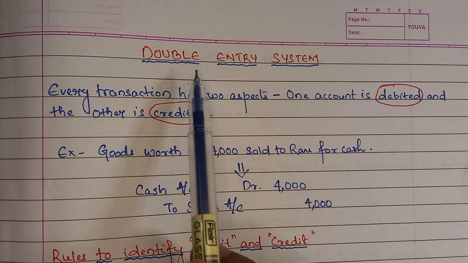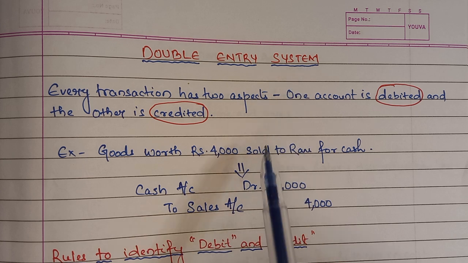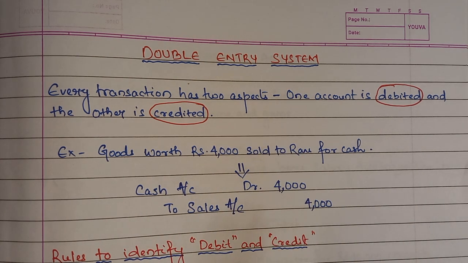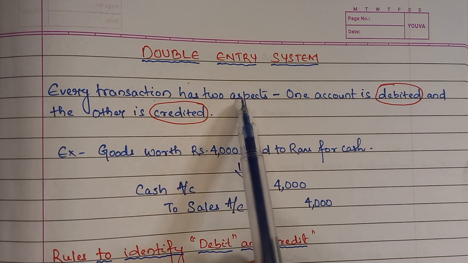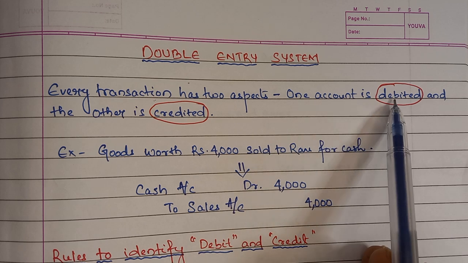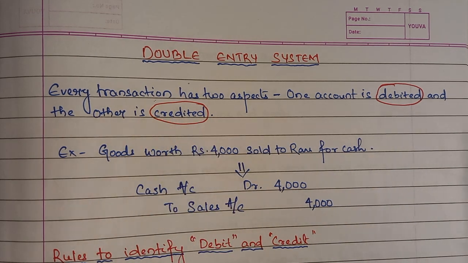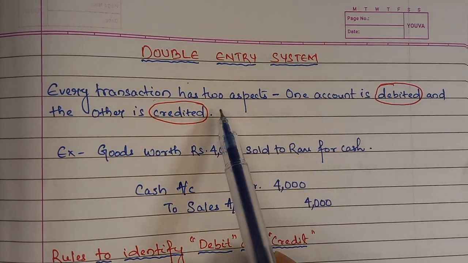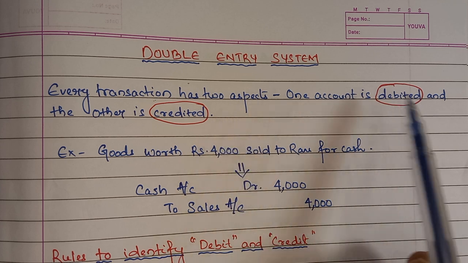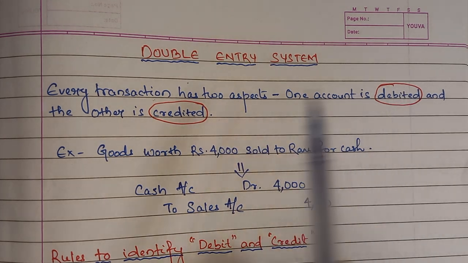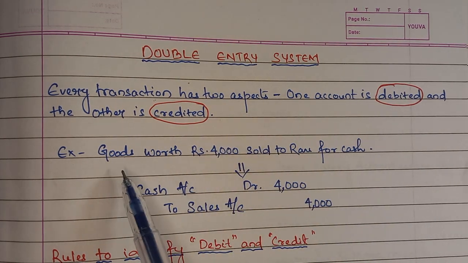Now let's understand double entry system. What is double entry system? So the accounting language is journal entry, and journal entry has to be prepared in double entry system. So every transaction has two aspects. One account is debited and the other account is credited. So this is the complete rule for journal entry. One debit, one credit.